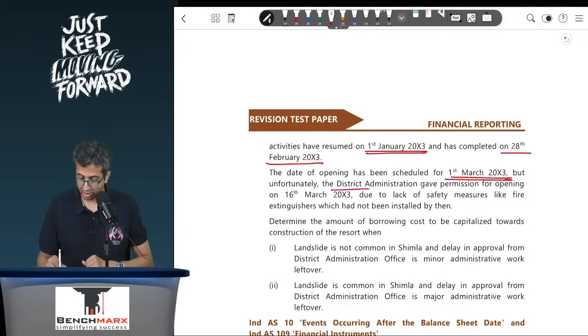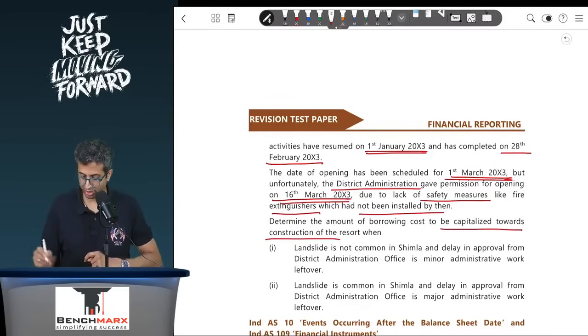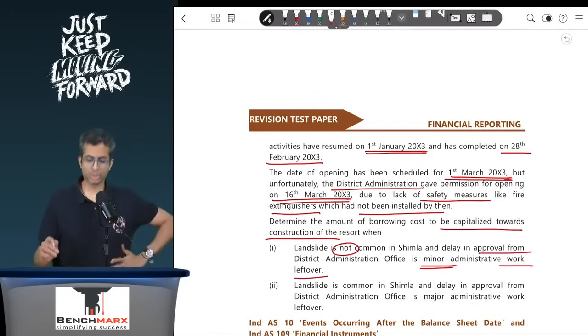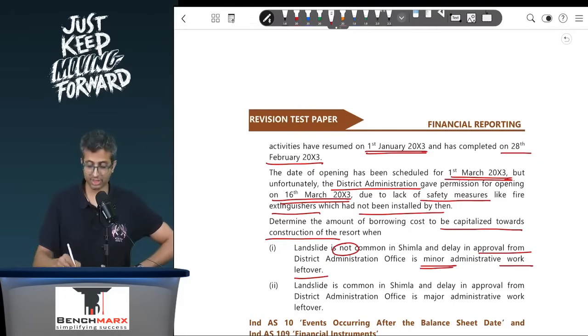But unfortunately, the district administration gave permission for opening only on 16th March due to lack of safety measures like fire extinguishers which had not been installed by them. Determine the amount of borrowing cost to be capitalized towards the construction of the resort when, first, landslide is not common in Shimla, so that is abnormal, and delay in approval from the district administration is a minor administrative work left over. So commencement will start from the date when loan is taken, that is 1st April, or expenditure incurred, or activities commence. The later of them, the commencement date, seems to be 1st of June.